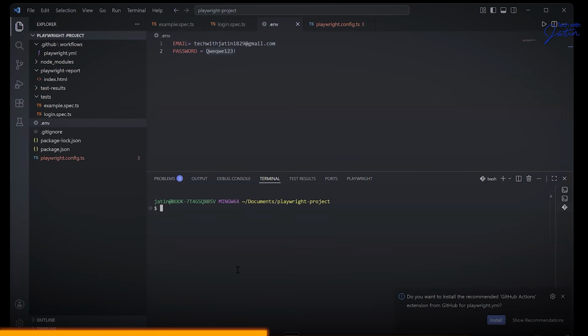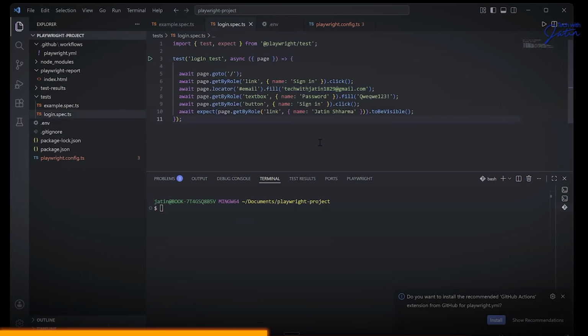What is the problem the .env is going to solve for us? We have a problem. What is the problem? In our test, we have hard-coded credentials. Yes or no? We have tech with Jatin and the password hard-coded over here. In fact, you can consider that this particular value also is hard-coded over here. All these things are hard-coded. Anything hard-coded makes your test very brittle. Okay? This is not a good thing. This is something that needs to be solved.